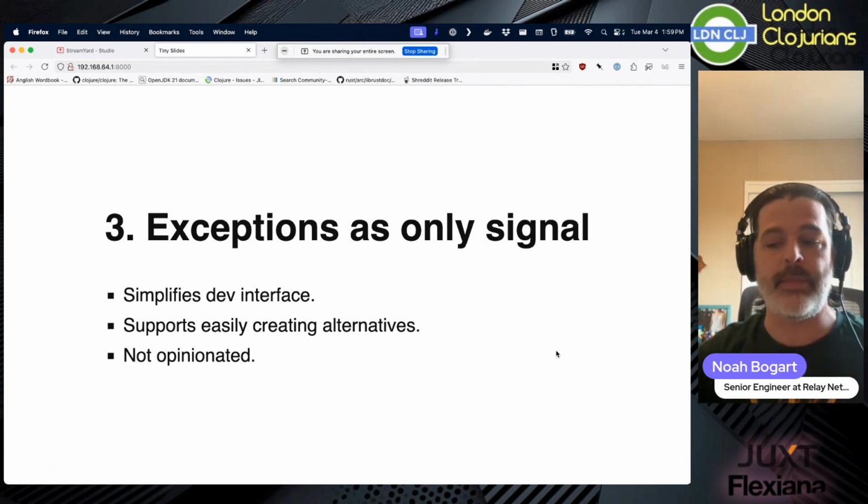And that means that it doesn't matter how far into the stack of your program an exception is thrown, it will catch all of them and it will mark them all. And there's no difference, compared to clojure.test, between a test failure and a test error, right? They are all the same. Everything is either an exception or not an exception.